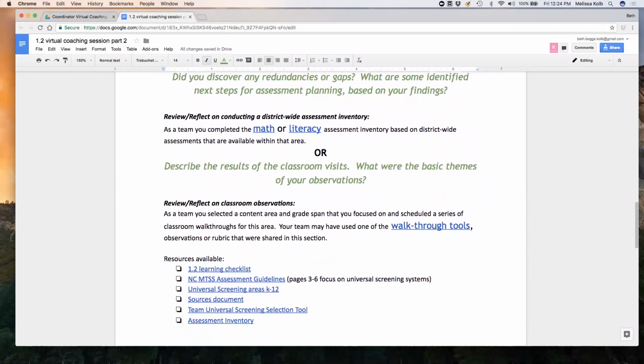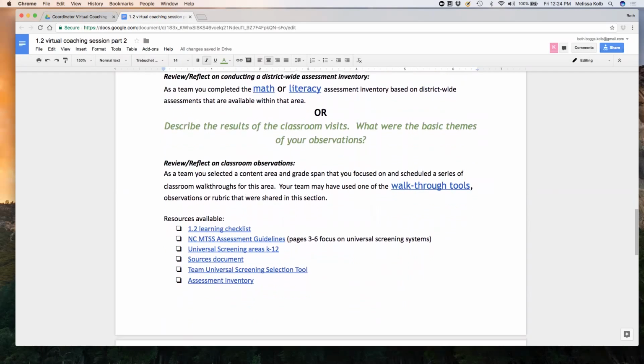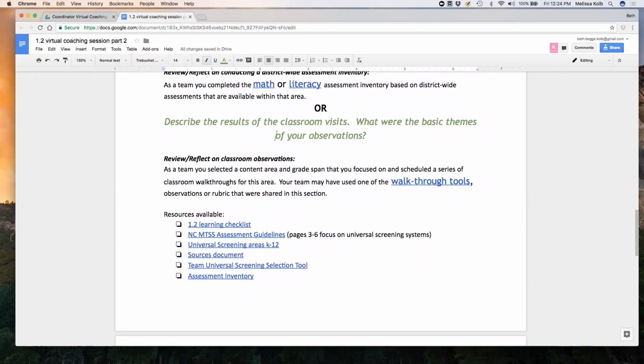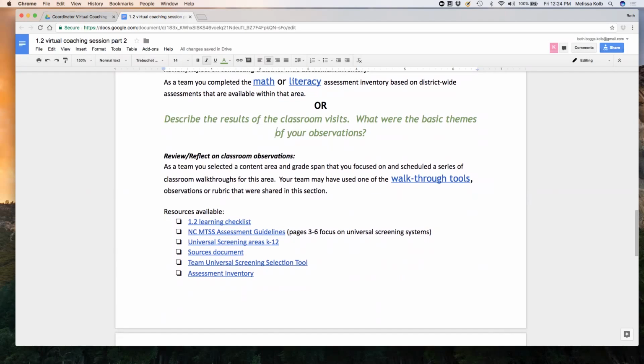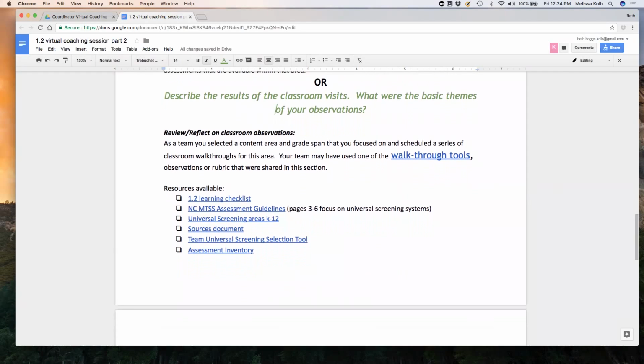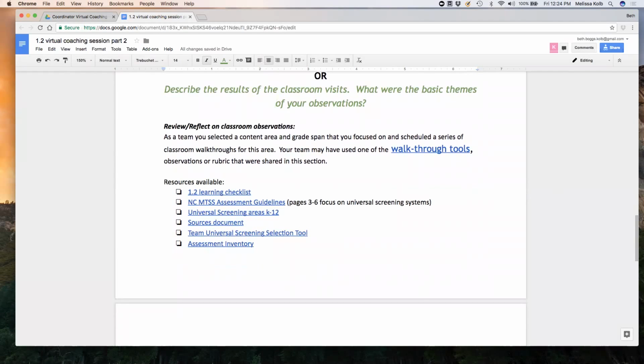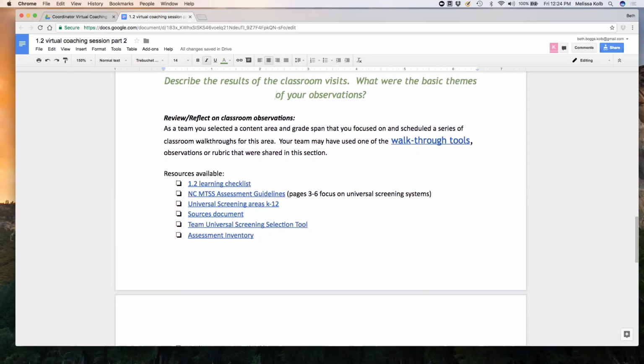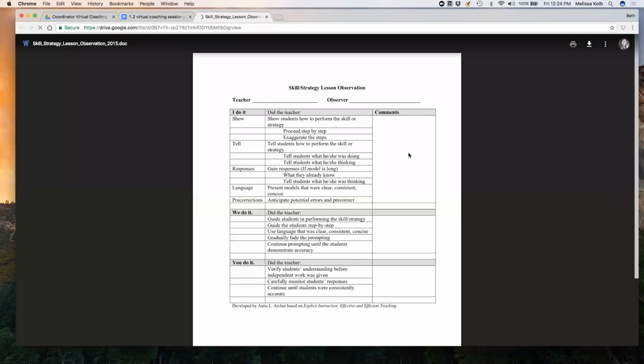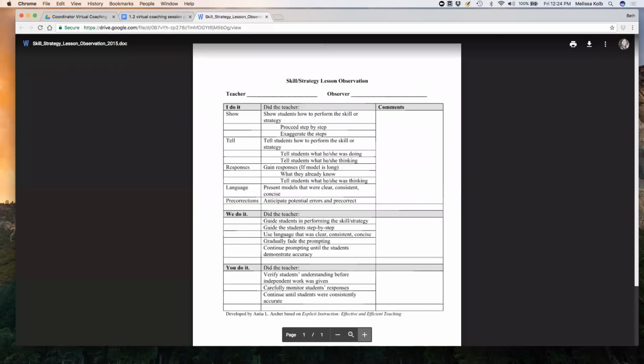So the last thing that you could have chosen was really just to do a classroom visit and decide on what some basic themes of that observation or your classroom visit was. As a team, you should have selected a content area or a grade span that you focused on, and then scheduled a series of classroom walkthroughs in this area. What you could have used is any one of the walkthrough tools that we provided, but here's an example that just shows you one way.